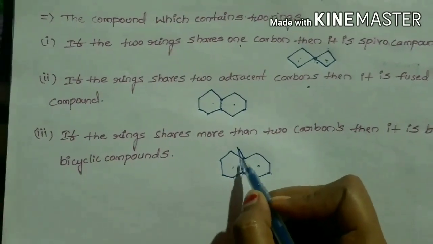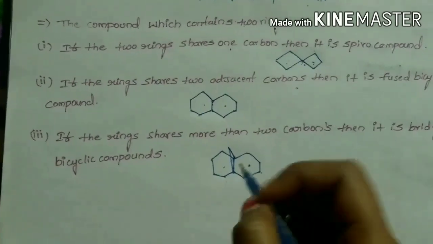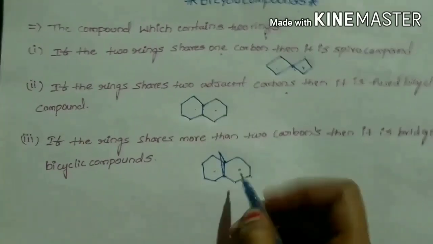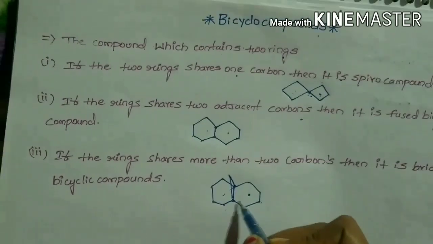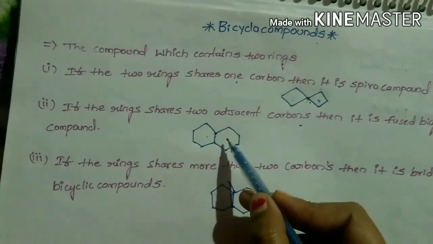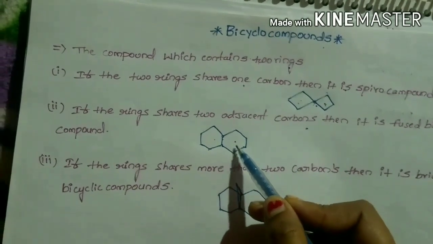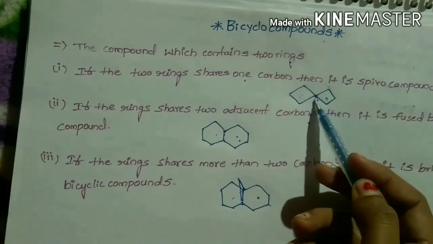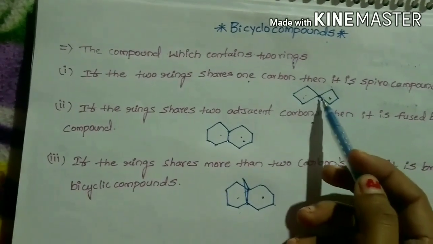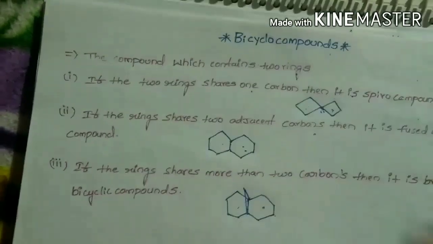These are bridgehead carbons. Hence it is called a bridged bicyclic compound, where this one is the fused bicyclic compound, and this is the spiro compound which is shared by only one single carbon.